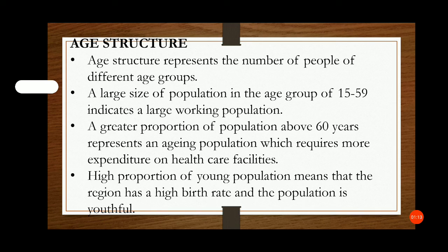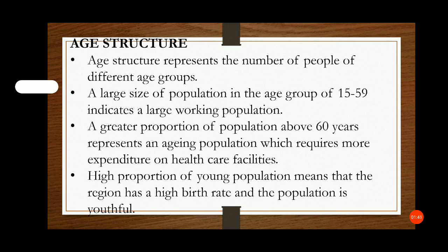Those countries having a large working population are in good condition in the stage of development. A greater proportion of the population above 60 years represents an aging population, which requires more expenditure on health care